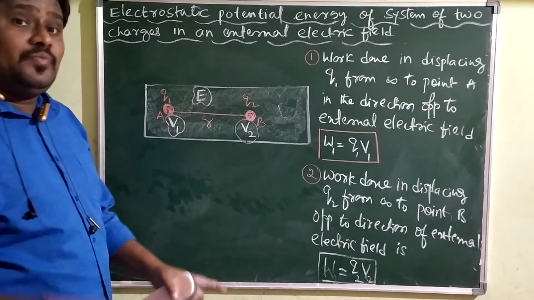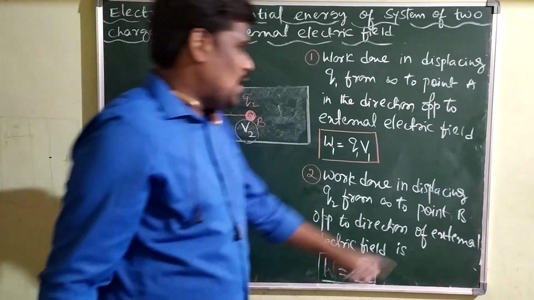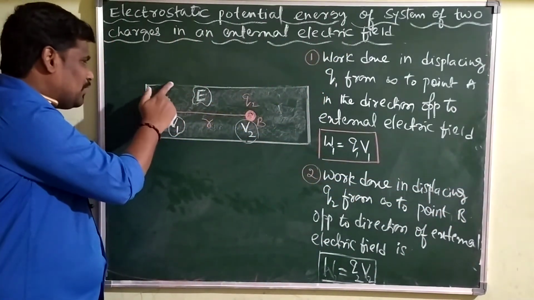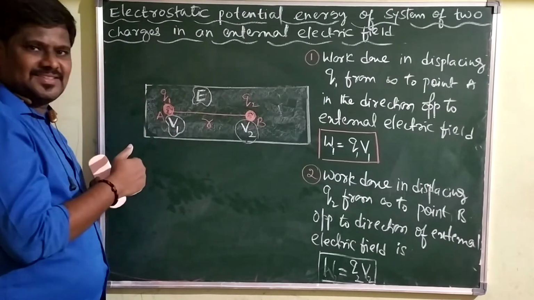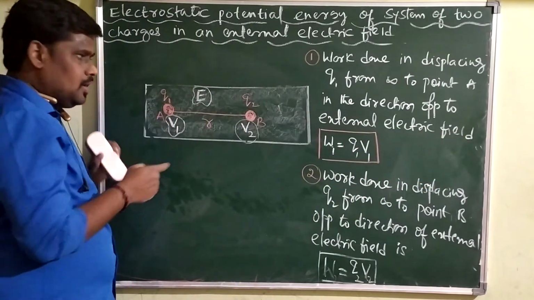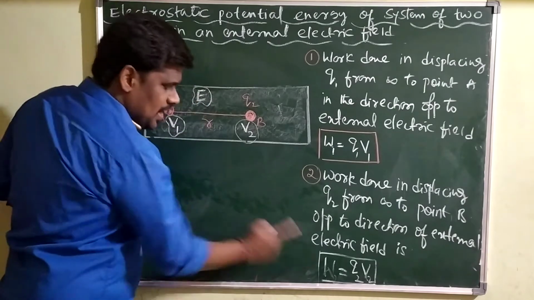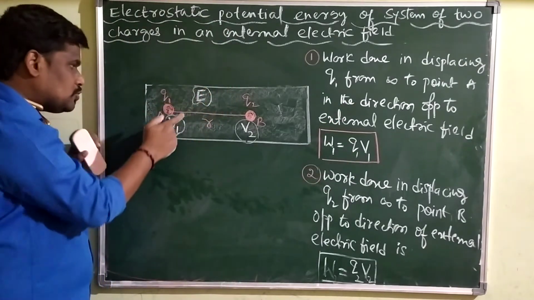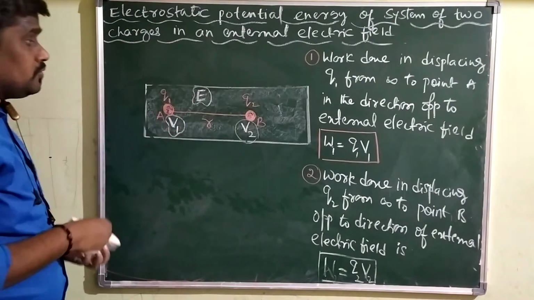Second, you have to do the work in the direction opposite to the direction of electric field produced by Q1. Q1 is producing the electric field.